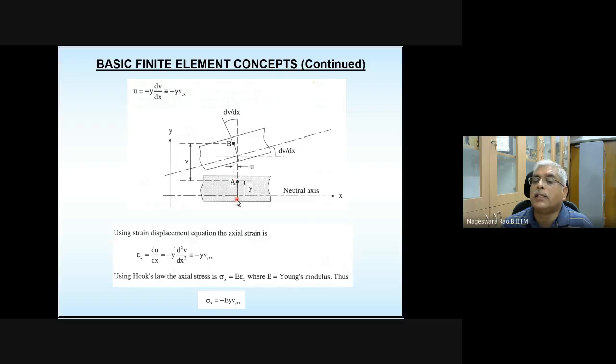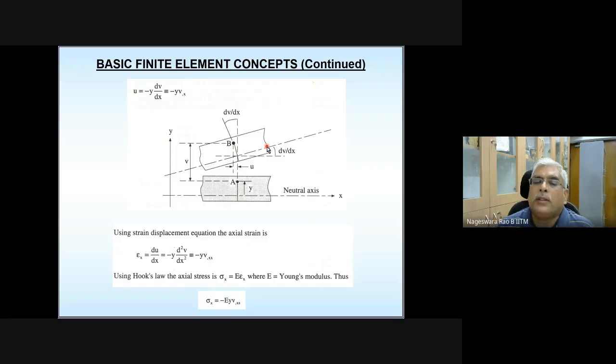This section on which this point A is there is going to get rotated, because it has to maintain that section being perpendicular to the neutral axis, even in the deformed configuration.